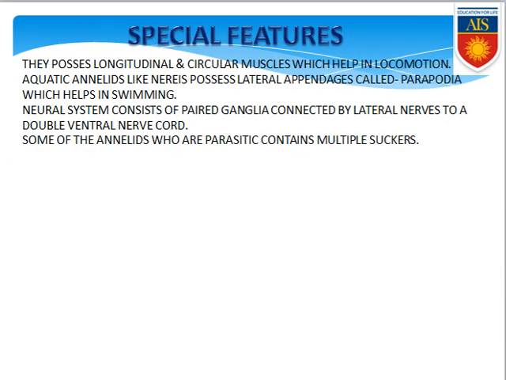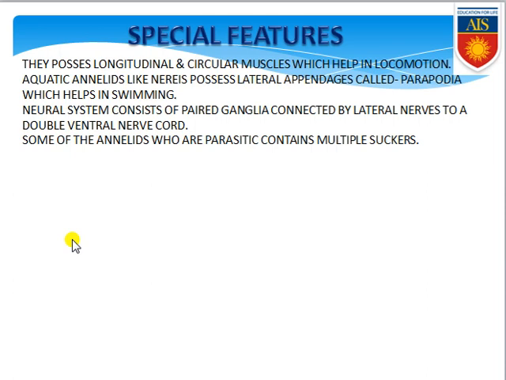Now if you go for the special features of the phylum Annelida, they possess longitudinal and circular muscles which help in locomotion. Throughout the entire length of the body they have circular as well as longitudinal muscles, which help in locomotion. Next, aquatic annelids like Nereis possess lateral appendages called parapodia, which help in swimming.